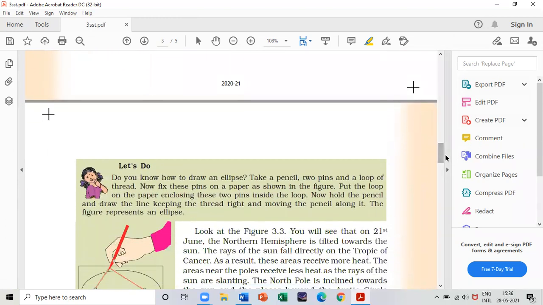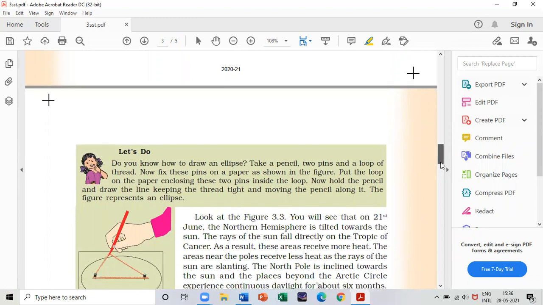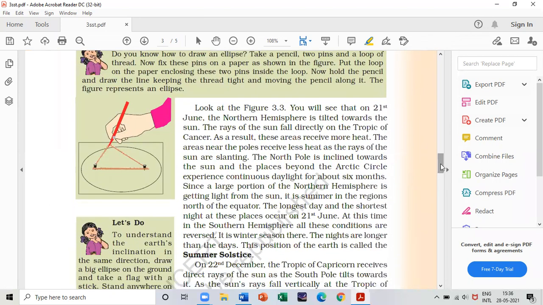What do you see in the next page? See, look at the figure. You will see that on 21st June, the northern hemisphere is tilted towards the sun, and the rays of the sun fall directly on the Tropic of Cancer. Underline this one. As a result, what happened?